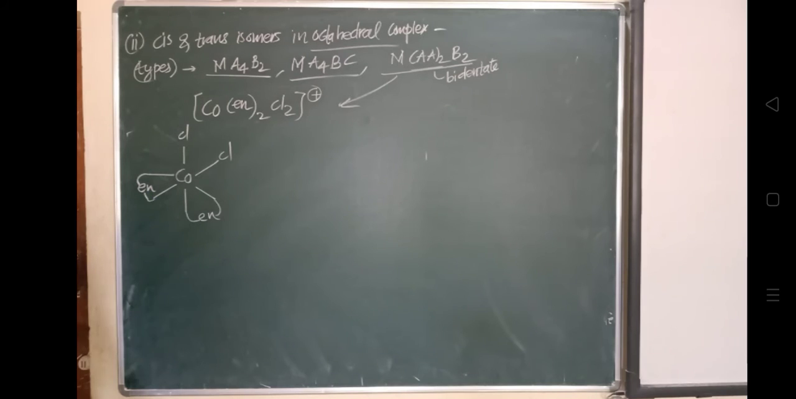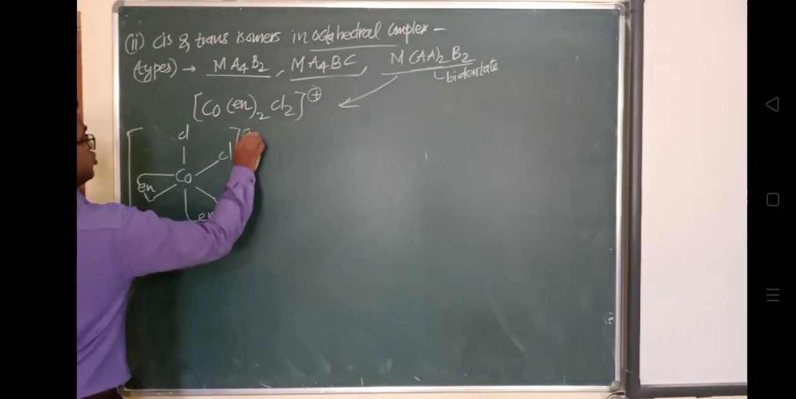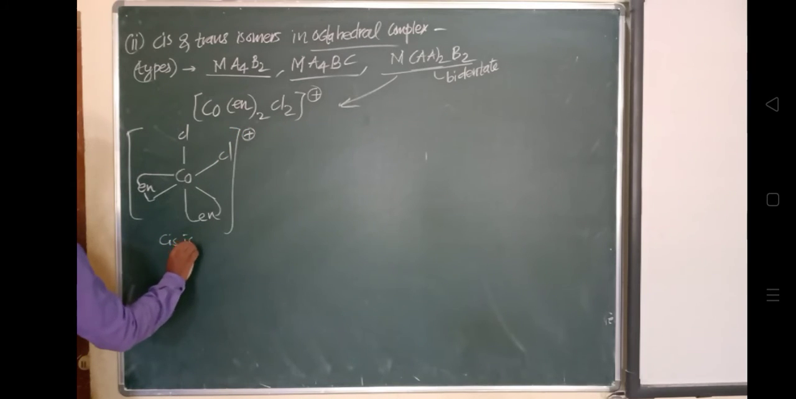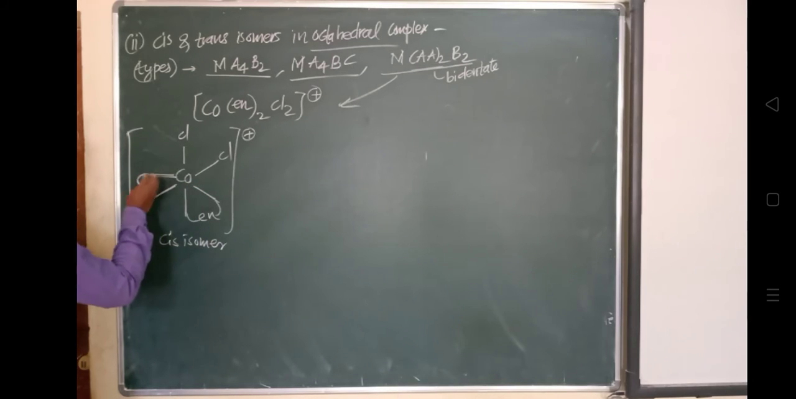Okay, this is the structure and there is a plus charge on it. So this is called a cis isomer. Each line is attached with this ethylene diamine. Okay, so this is the cis isomer.